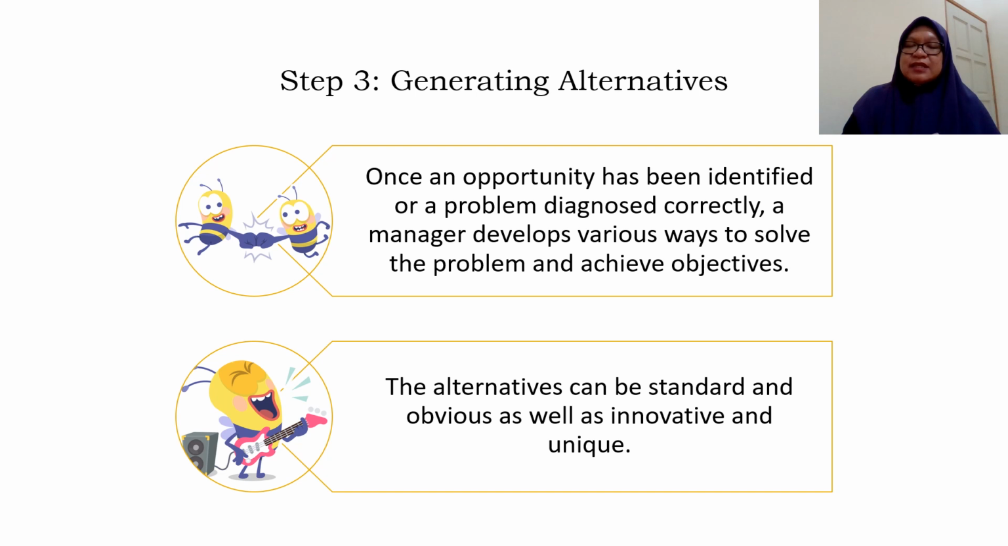Okay, the third step is generating alternative. The manager can develop various ways to solve the problems and achieve the objective. So now after they are very clear about the problems, and they know what objective they have to fulfill, it's time for them to list out all the choices, the options, the alternatives that they have in order to solve the problems.